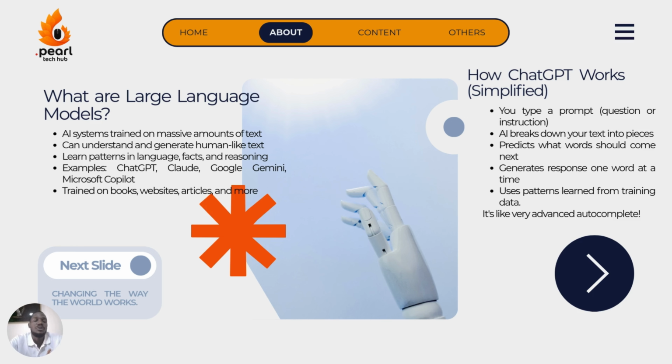So, a question will rise up: what are large language models? Large language models basically are AI systems trained on massive amounts of text. Previously, when we were looking at machine learning, we were very specific and said where there is learning or intelligence, there is data. So the large language models basically run on data.